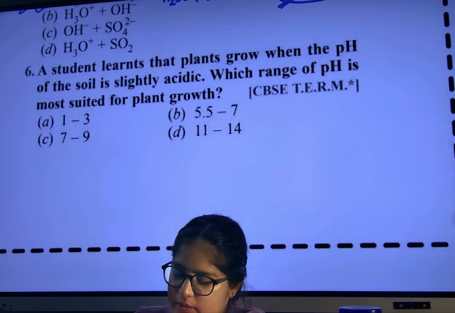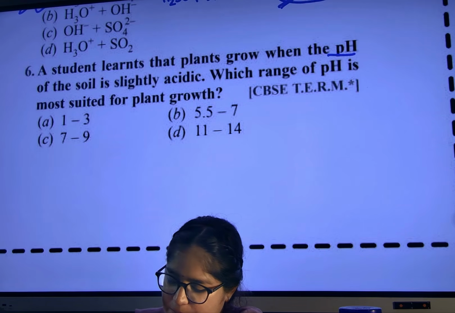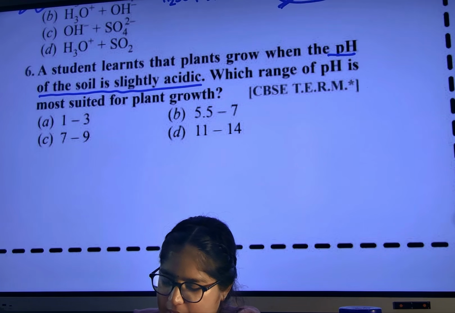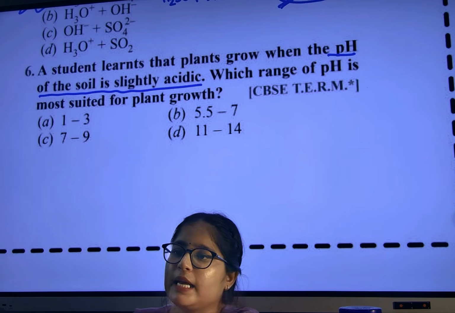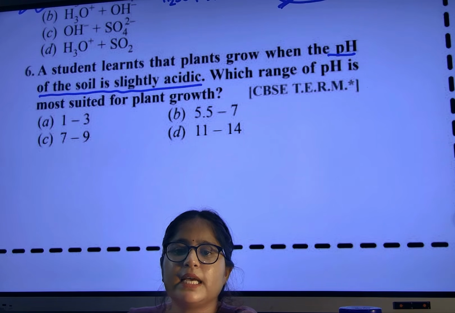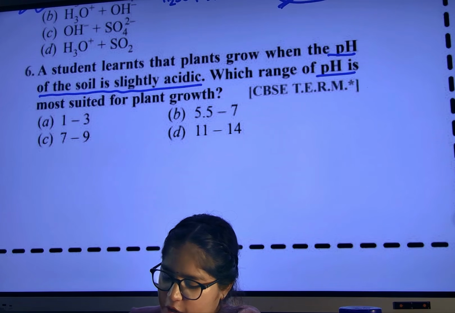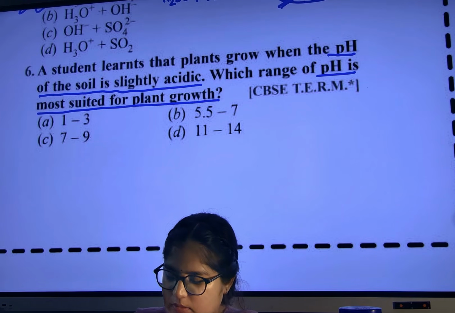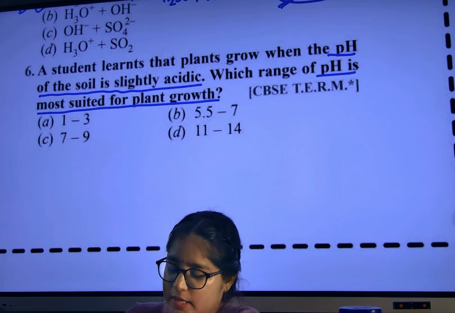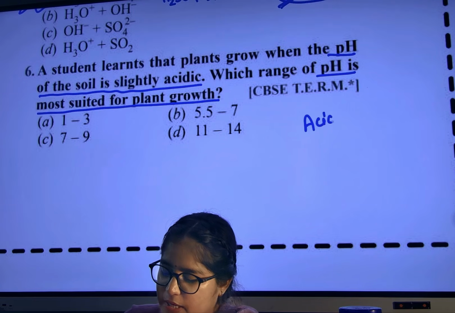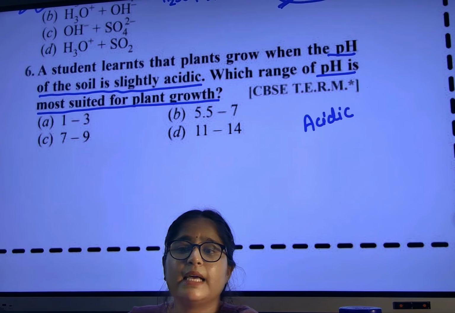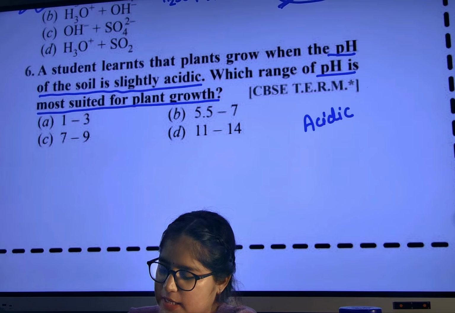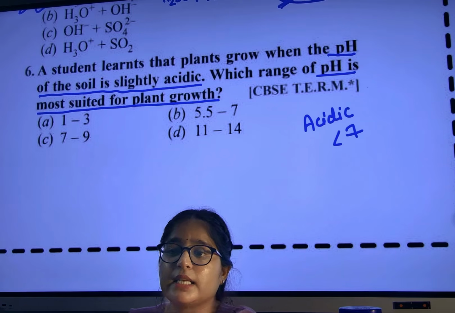Next, question number 6. A student learned that plants grow when the pH of the soil is slightly acidic. They are saying that plants will grow when the pH is acidic. Which range of pH is most required for plant growth? Tell me fast. Very good. So acidic means pH should be less than 7.